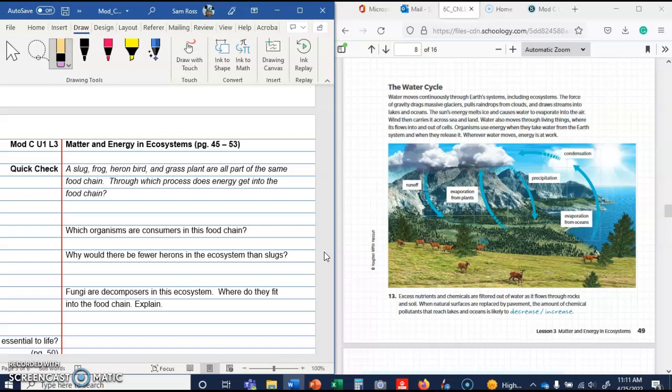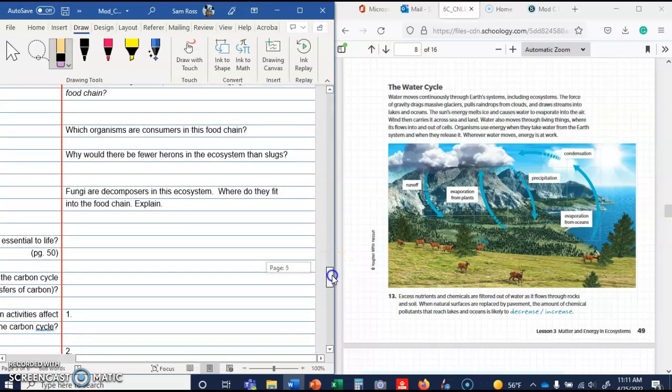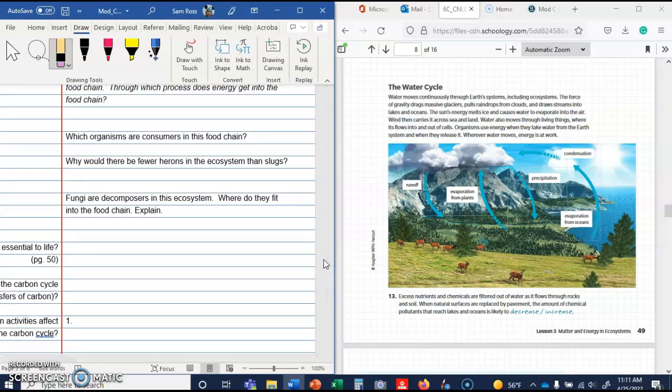Fungi are decomposers in this system. Where do they fit into the food chain? Explain. Decomposers actually fit into every level of the food chain because everything dies. You may have dead plants or dead organisms, dead consumers, and at every level you're going to have decomposers. So they break down the remains of producers and consumers alike.